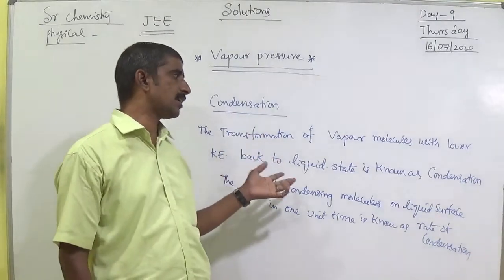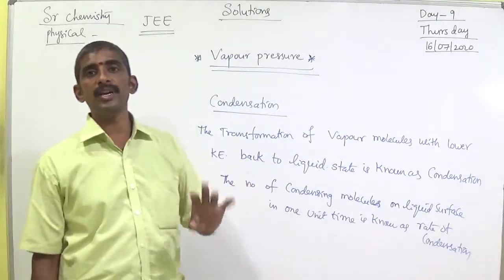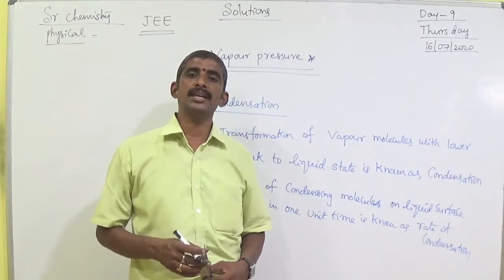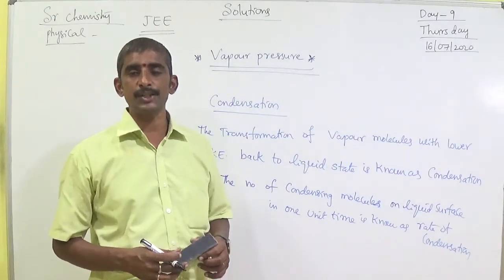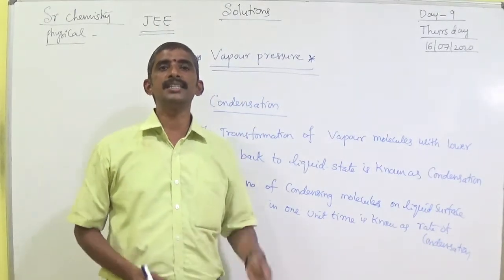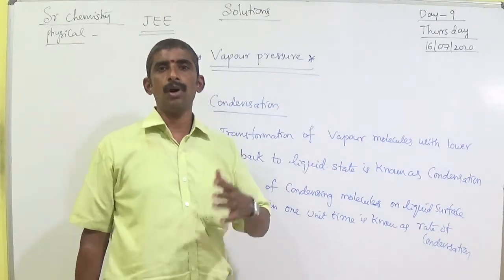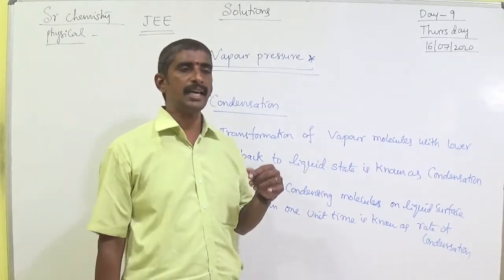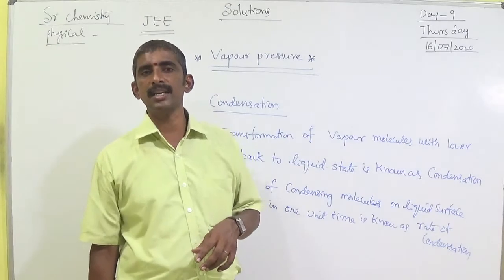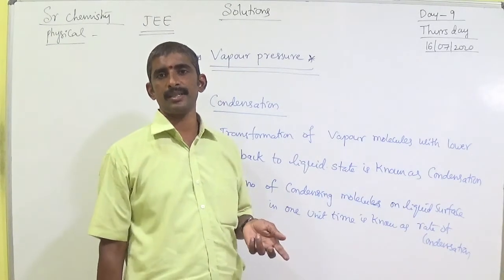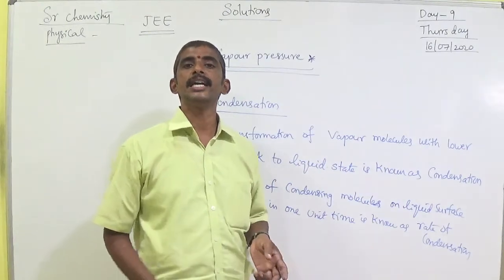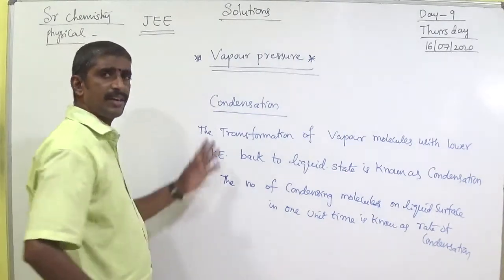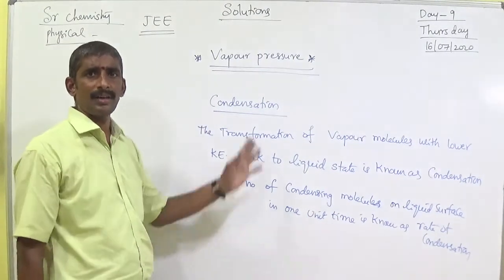So rate of evaporation and rate of condensation. In a closed vessel at a given temperature, rate of evaporation and rate of condensation simultaneously take place. That means both are existing in an equilibrium state. Equilibrium means forward and backward reaction. So that is condensation and rate of condensation. Write down. Understand the points? All definitions are very easy.